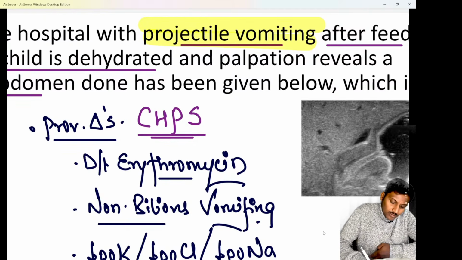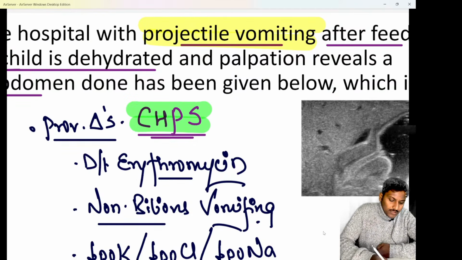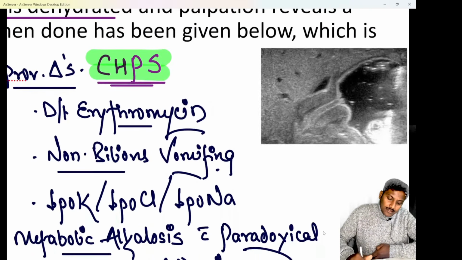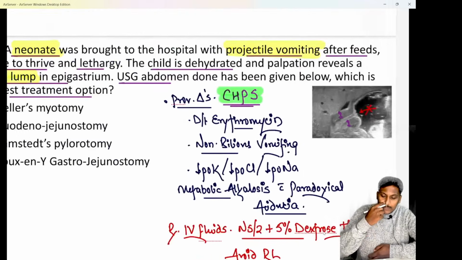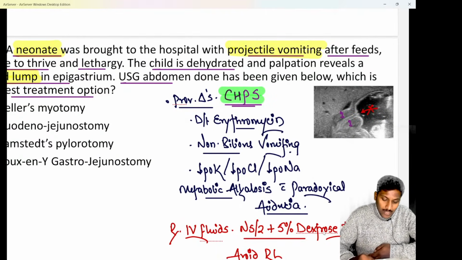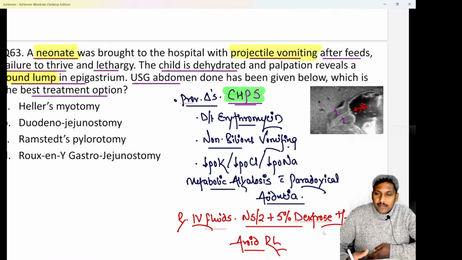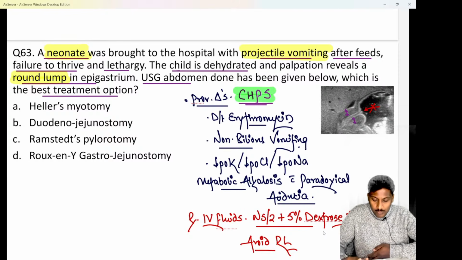Yes, it is a case of congenital hypertrophic pyloric stenosis, and as there is hypertrophy of the pyloric muscles, beta, you can see these are the hypertrophied pyloric muscles, and that's the reason why the pyloric canal becomes extremely narrow. And as the pyloric canal becomes extremely narrow, there is a gastric outlet obstruction. That is the reason why the child will have a projectile non-bilious vomiting, right?